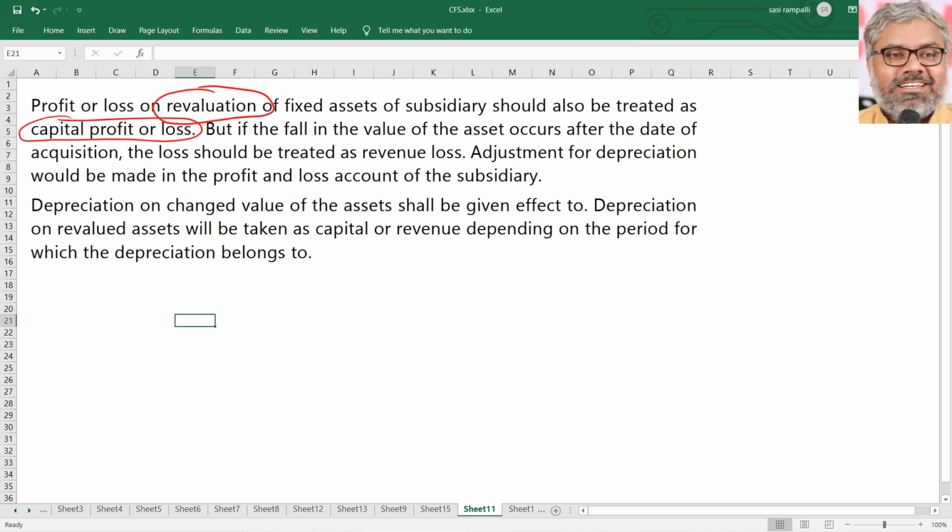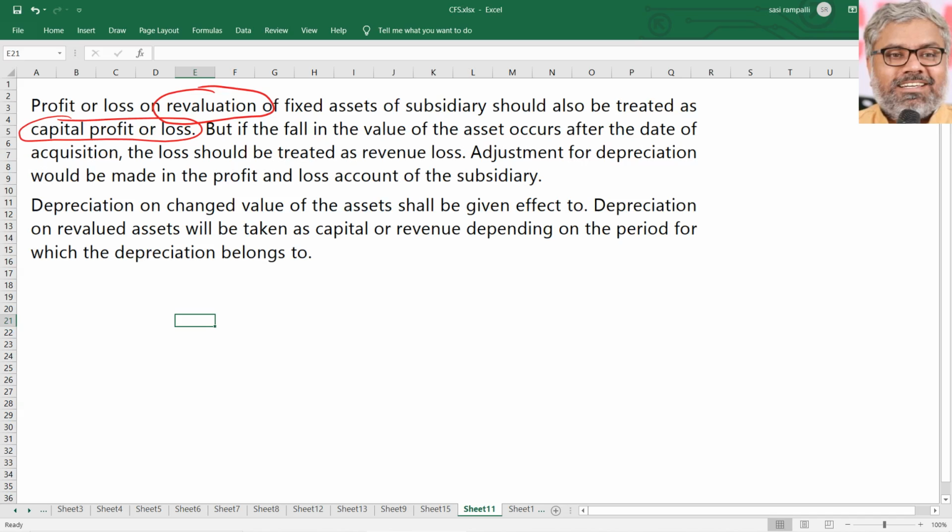So the minorities' share will be added to the minorities, and the share in the revaluation profit or loss, whatever it is, of the assets of the subsidiary related to the holding company will have to be adjusted in cost of control. That's it. But what if this fall or rise of revaluation happens after the date of acquisition? Then definitely it is a revenue item. So the logic is always the same.